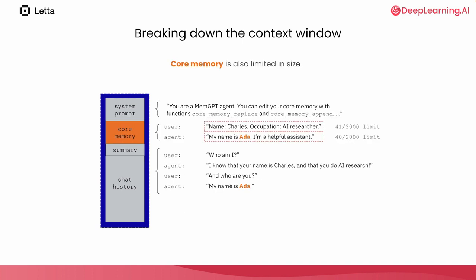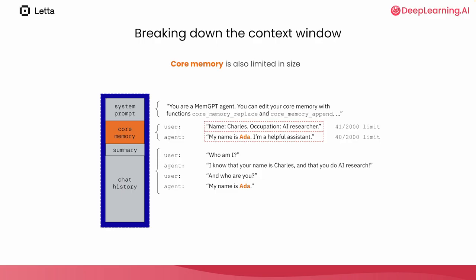Core memory is also limited in size, similar to the chat history. Each section of the core memory has an associated character limit. Here, we can see that both the user and agent fields have a limit of 2,000 characters. As a developer, you can change this limit to whatever you want it to be. The fundamental constraint is that the combined system prompt, core memory, summary, and chat history must all together fit inside of the context window of the base LLM that you're using.